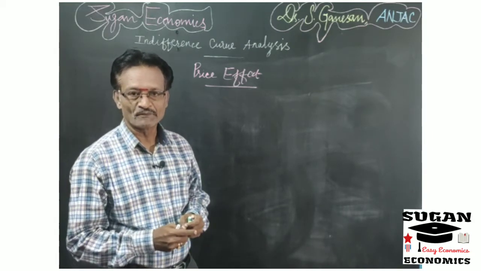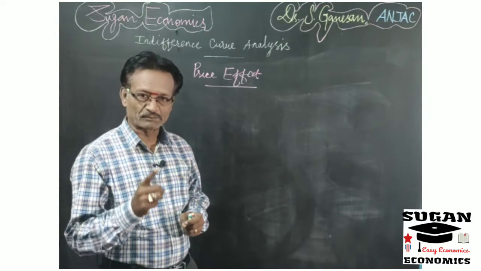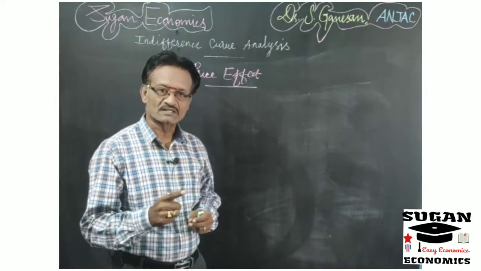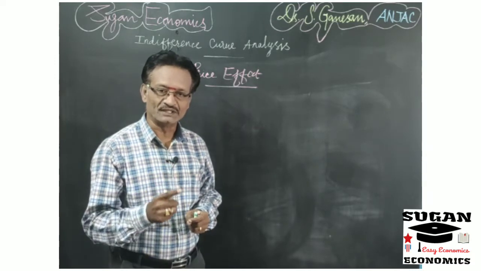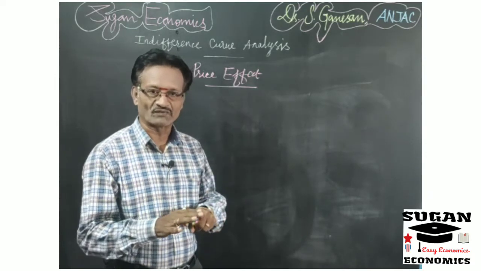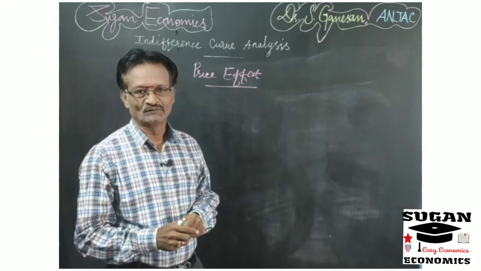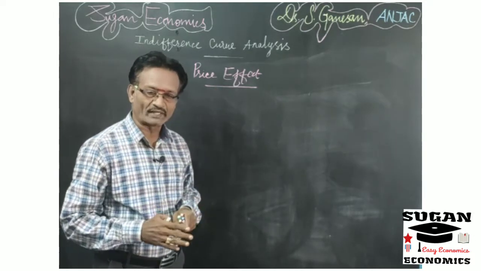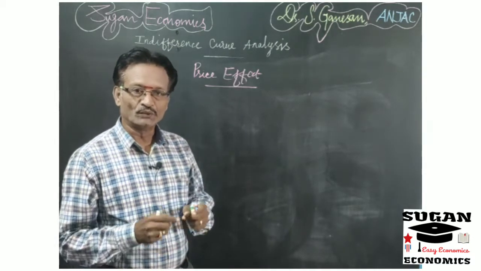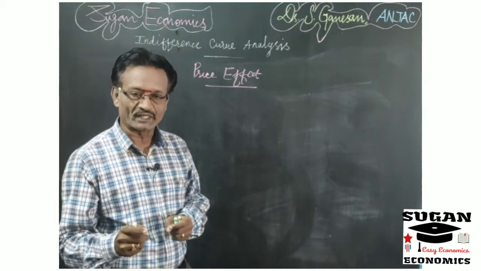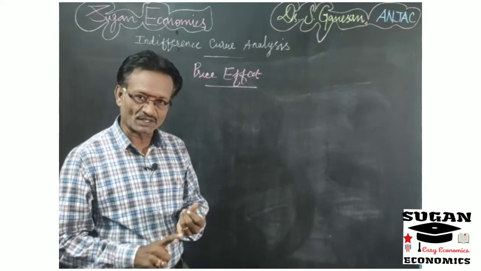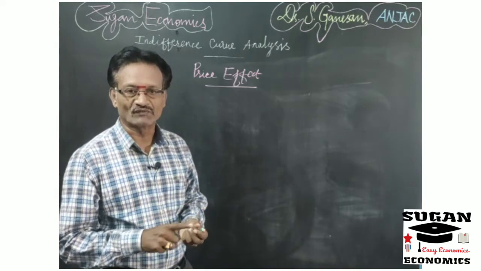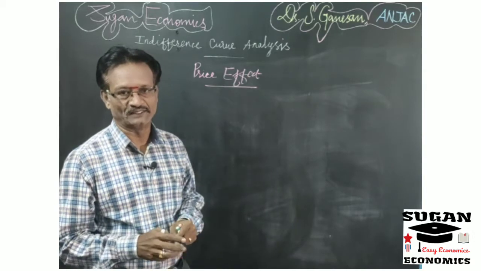Are you clear? So income effect explains the effect of change in the consumer satisfaction due to change in the income of the consumer keeping other factors as constant. So now here under price effect we are going to discuss about the reaction of the consumer due to change in the price of a commodity keeping the income of the consumer and the price of other commodities and the taste and preference of the consumers constant.